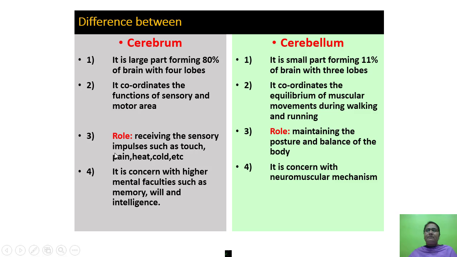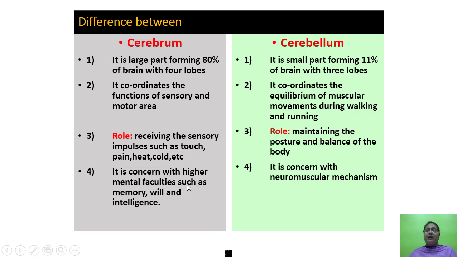Third point of cerebrum, role, receive the sensory impulses such as touch, pain, heat, cold, etc. Here, maintaining the posture and balance of the body. Fourth here, cerebrum, it concerns with higher mental faculties such as memory, will and intelligence.